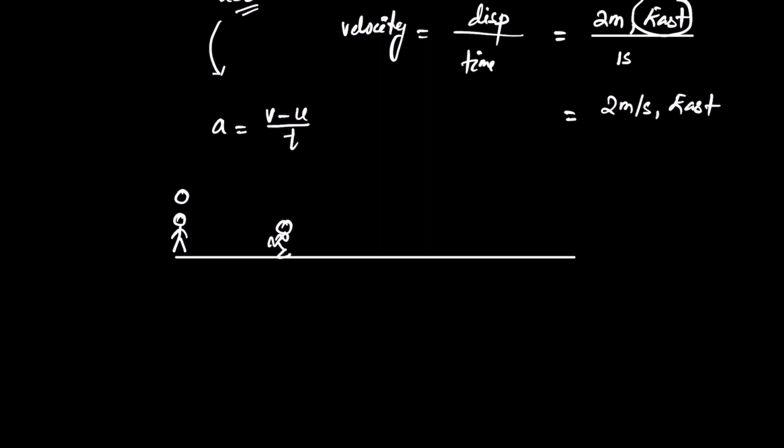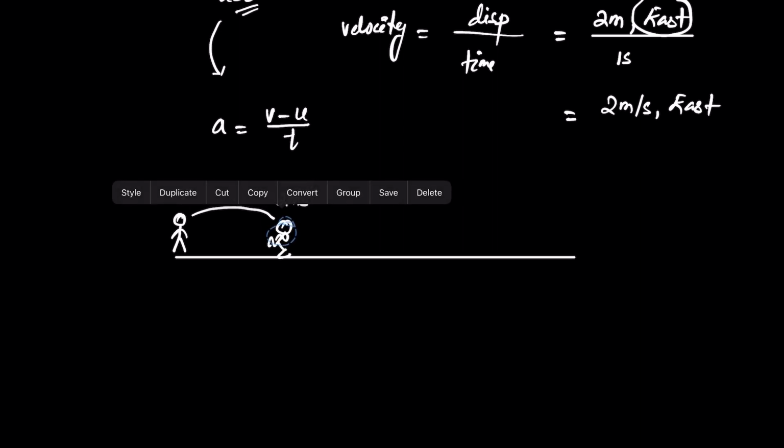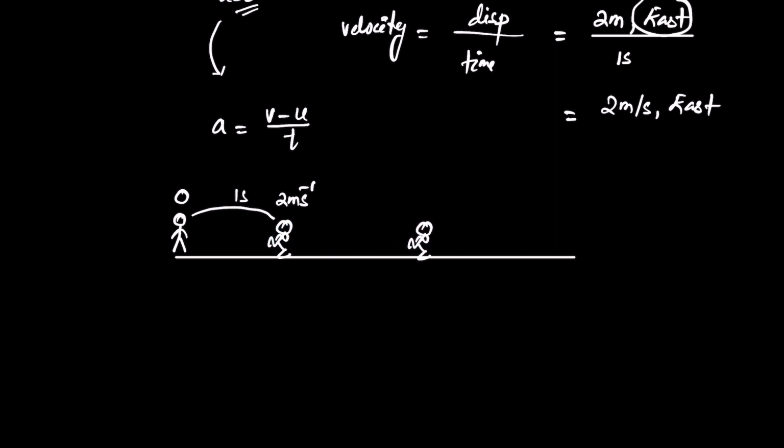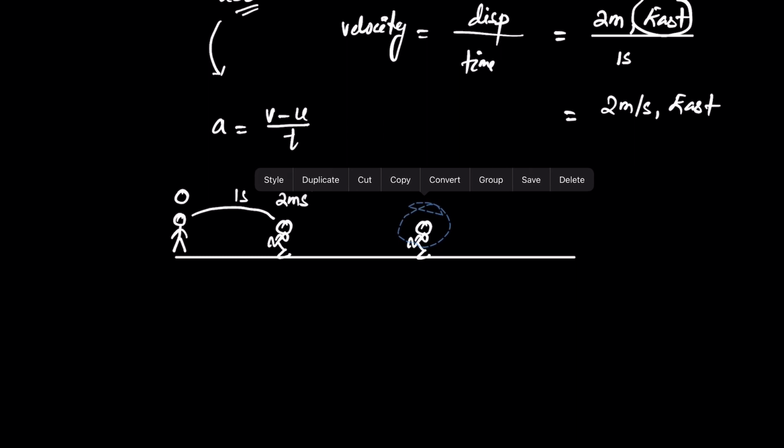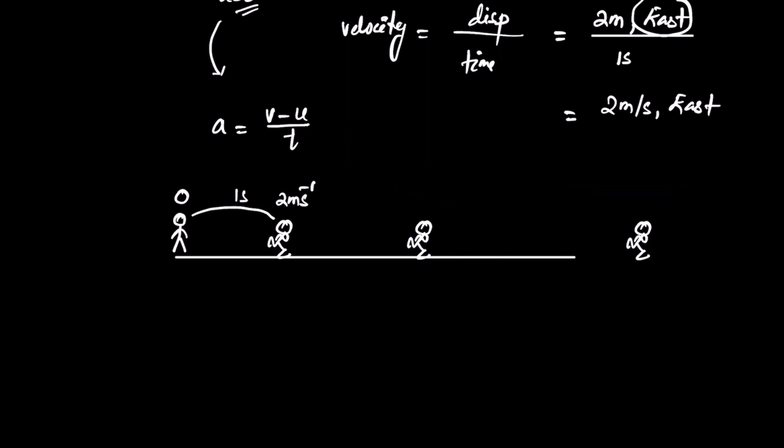After 1 second the speed is 2 meters per second. Then 4 meters per second, then 6 meters per second, and so on. He moves like this.